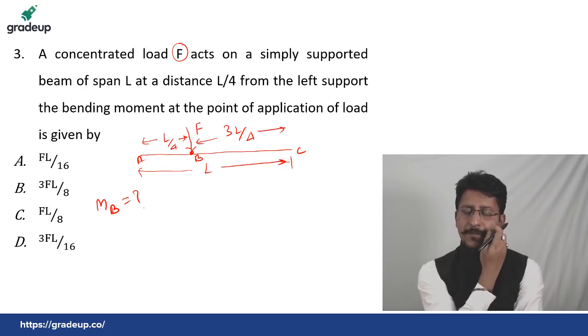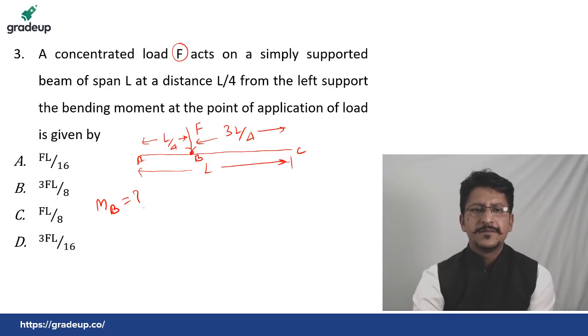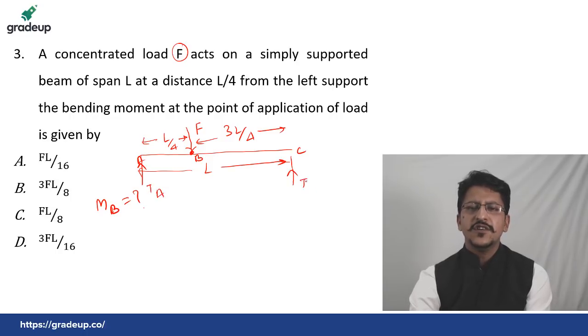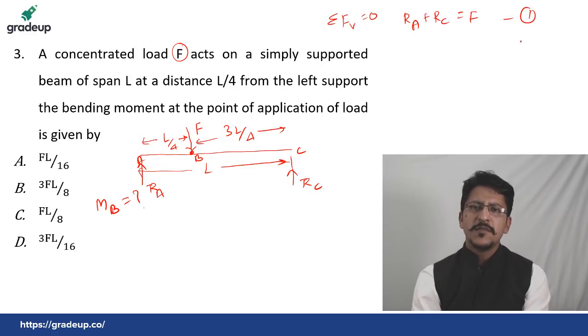Let me draw the reactions. This is RA, and this is RC. By using the summation of forces in the vertical direction equal to 0, we get RA plus RC equal to F. This is equation number 1.